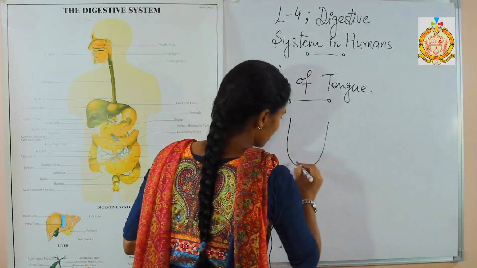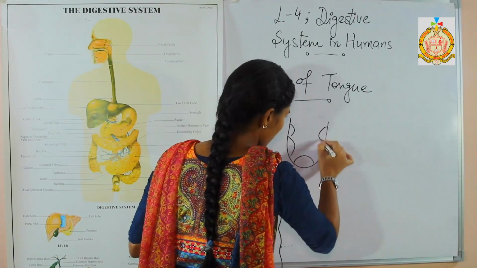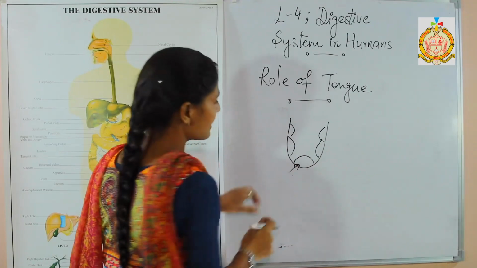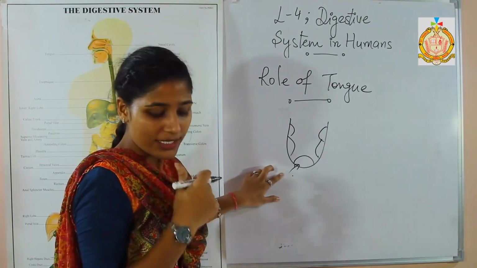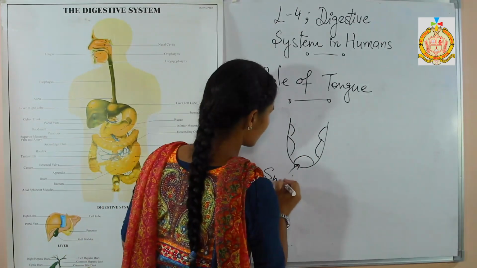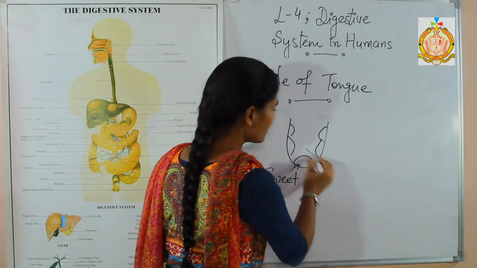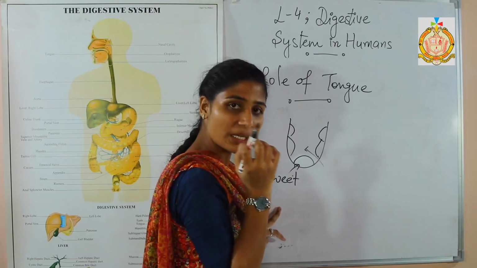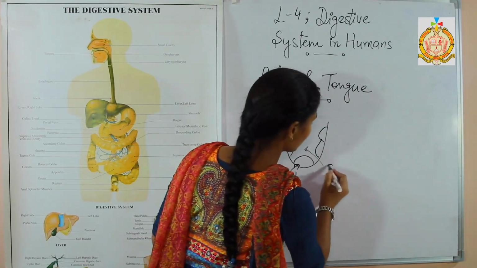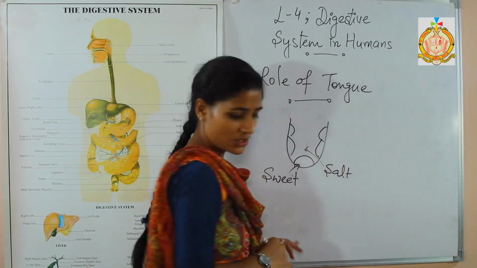First, the tip of the tongue is responsible to tell us about the sweet taste. Next one, the middle part of the tongue is responsible to tell us the salty taste.